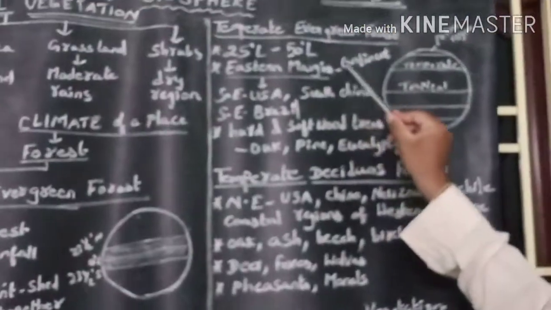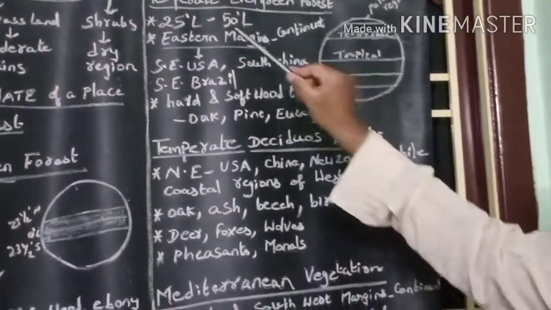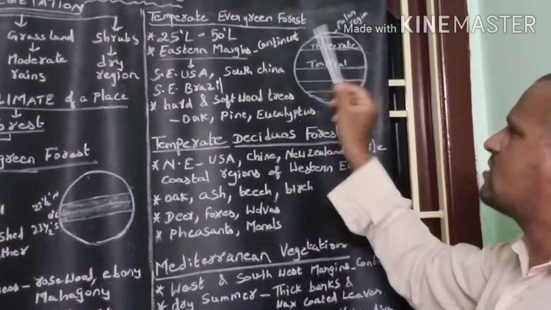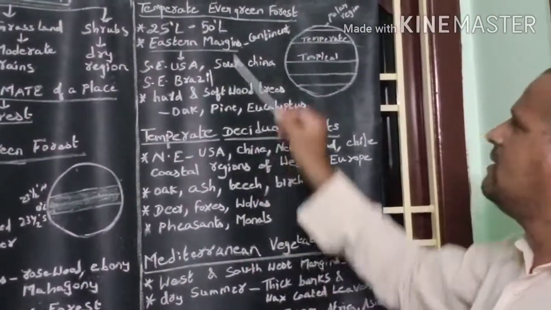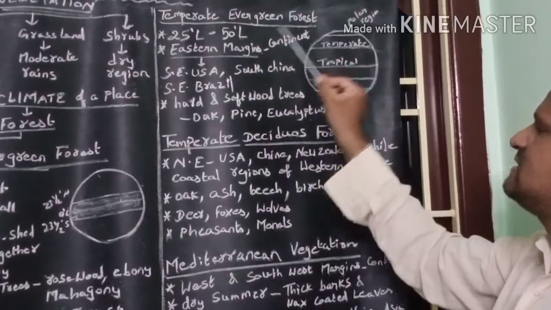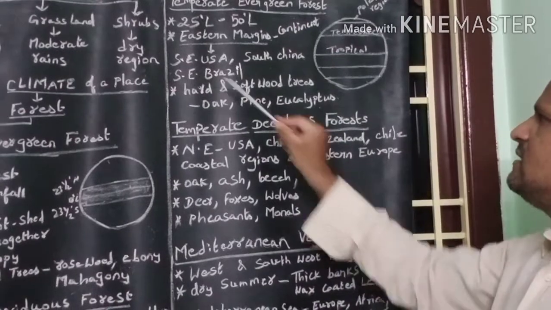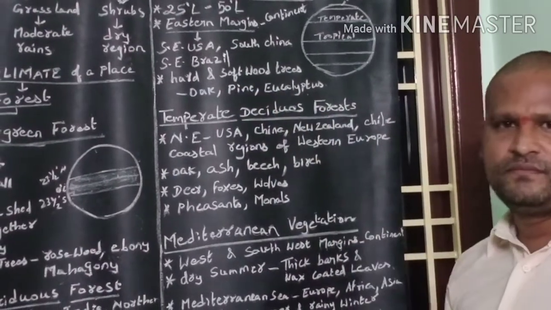Temperate evergreen forest is found in the eastern margins of all continents. For example, temperate evergreen forest is found in southeast USA, South China, and southeast Brazil.